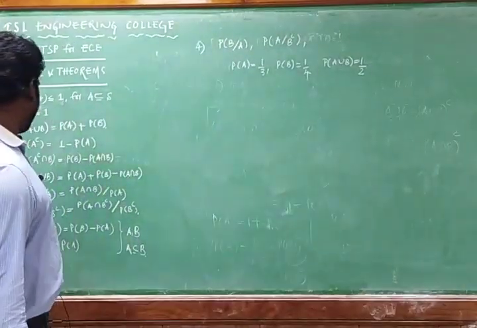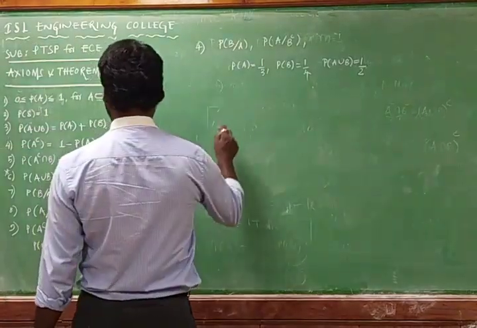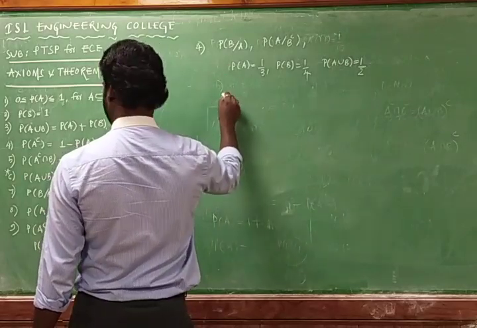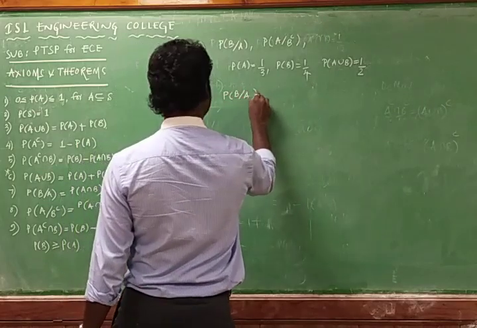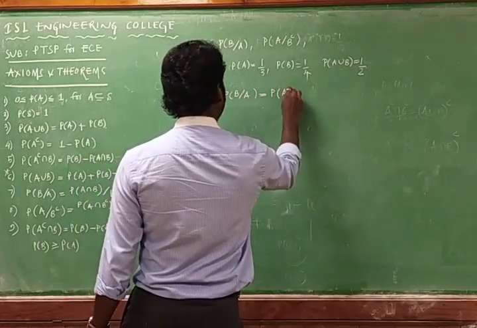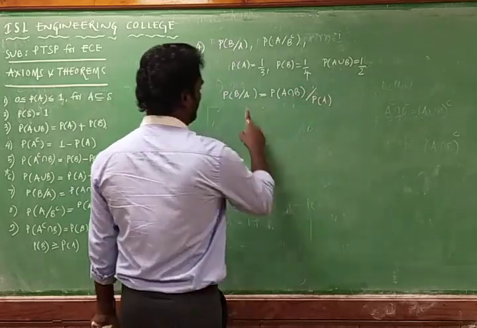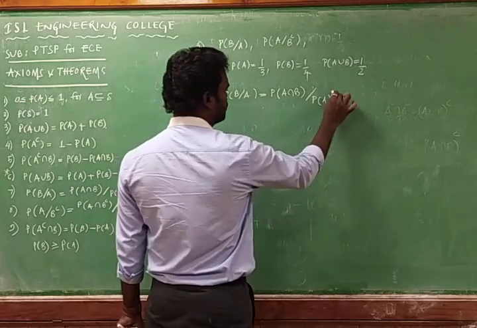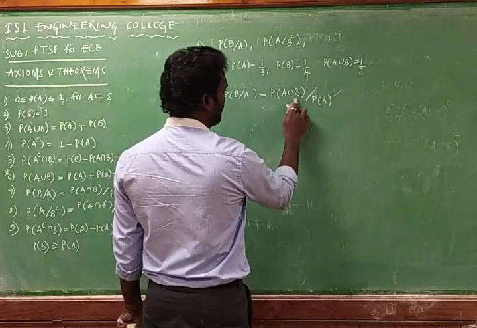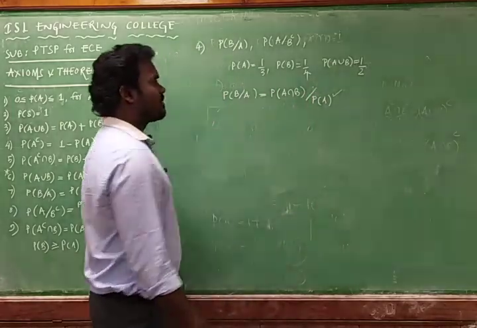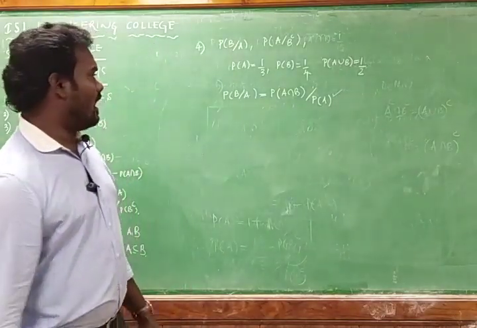Probability of B by A, that is the seventh equation. What is the seventh equation telling? Probability of B by A is equal to probability of A intersection B by probability of A. In order to calculate this, we must know the probability of A. We have the probability of A. Probability of A intersection B we don't know, so we require to calculate the probability of A intersection B.